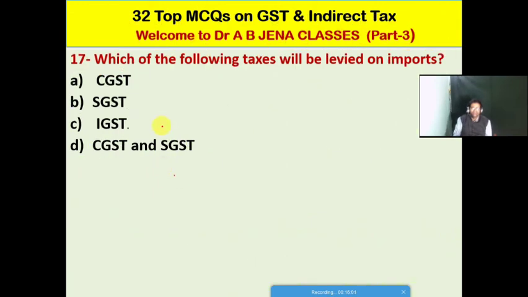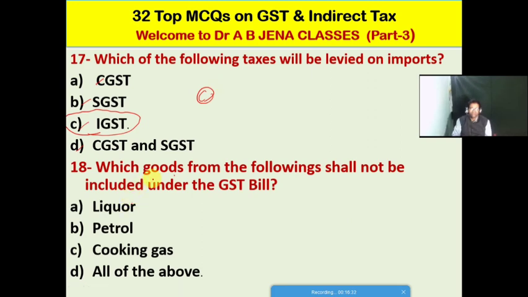So next one MCQ, which of the following or dash taxes will be levied on imports? A is CGST, B is SGST, C is IGST, D is CGST and SGST. Friends, so C is the right option for this MCQ. So IGST will be levied on import. So C is the right option for this MCQ.